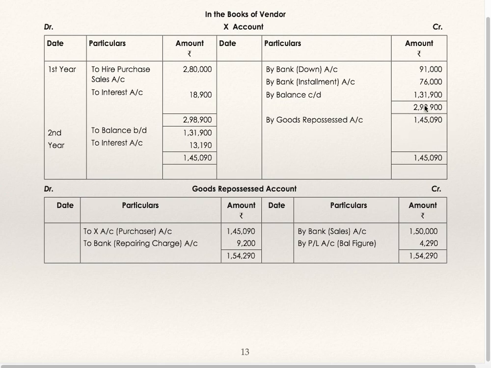It is not given at what value he has taken the repossessed goods. The entire amount is transferred to goods repossessed account. Goods repossessed account to X account, it gets transferred from here. He has spent on repairs, to bank for repairing charges. He has sold it for 1,50,000. Balance will be transferred to profit and loss account, and goods repossessed account will get closed.